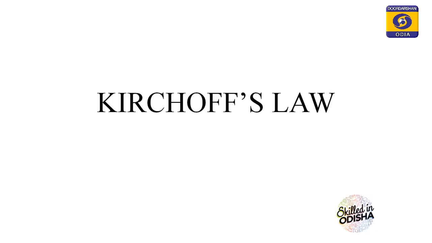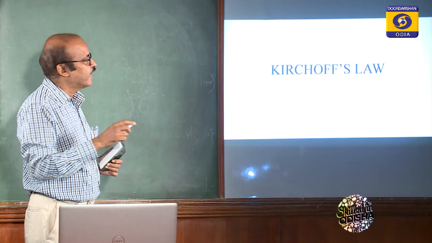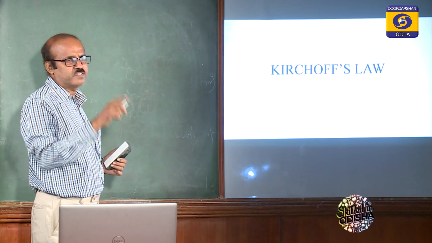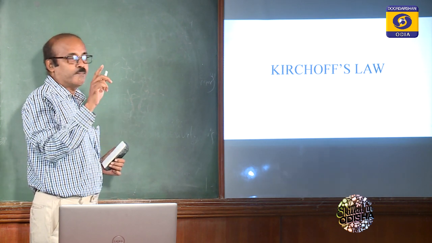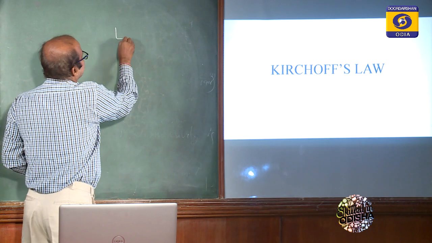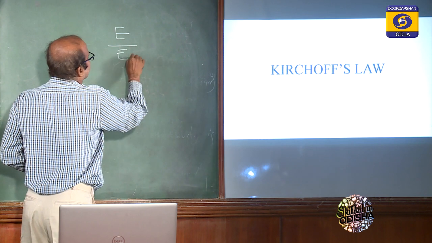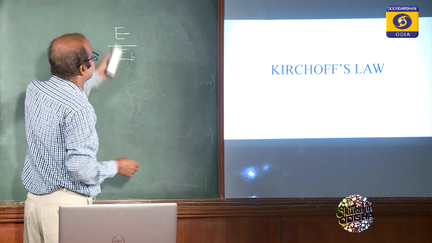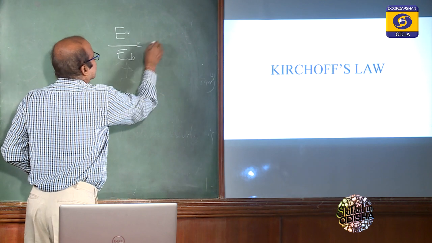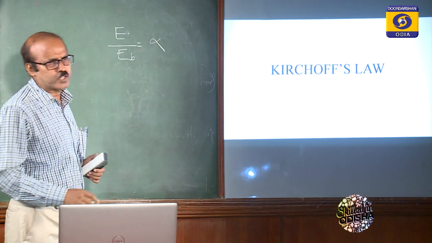Here in your syllabus, Kirchhoff's law is there, simply the definition, and this law is related to emissive power. The emissive power of any surface is less than that of the black body. So if E is the emissivity of the surface and Eb is that of the black body, then E by Eb will be equal to alpha, that means the absorptivity.